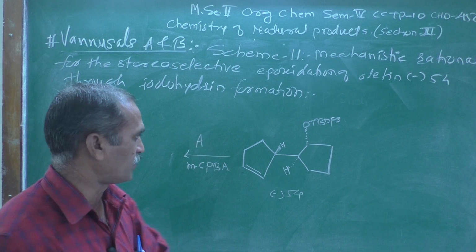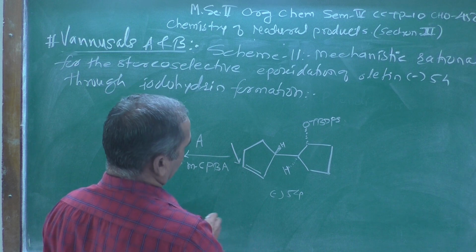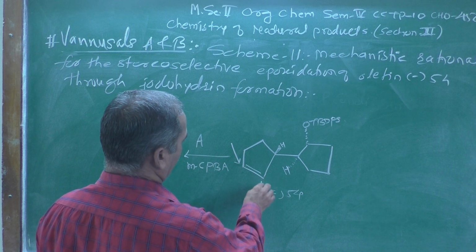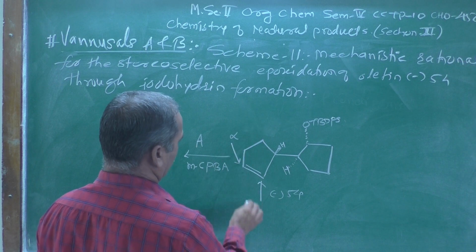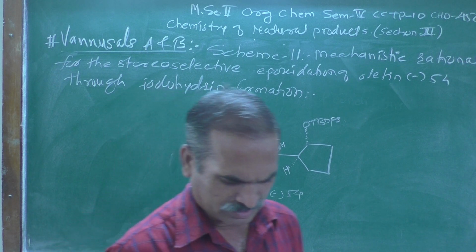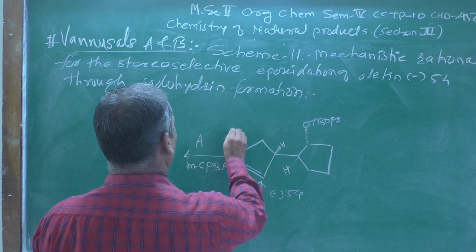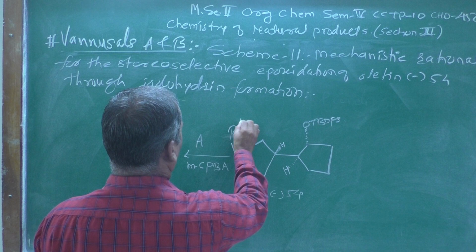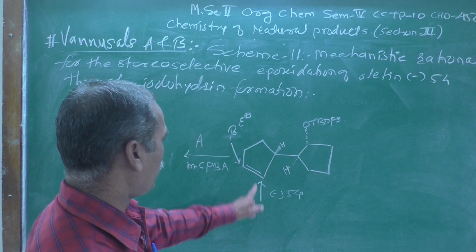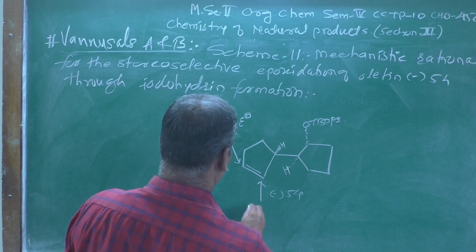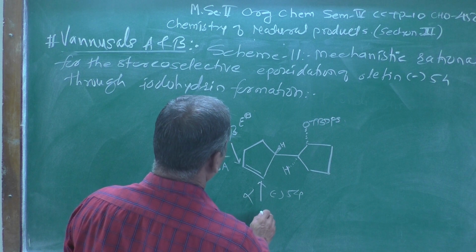There are two possibilities, this side and this is another side. Here you can call it the beta side, where the electrophile is coming. Now when the electrophile is coming from this side, this will be the alpha side.